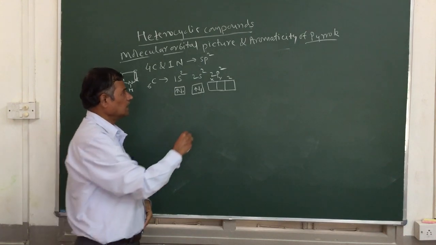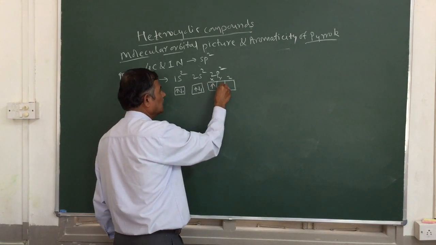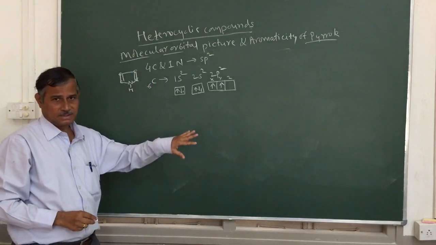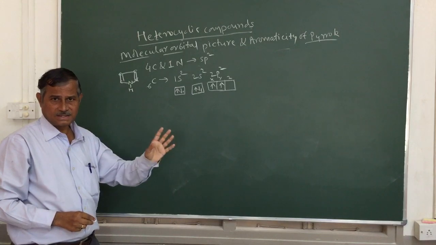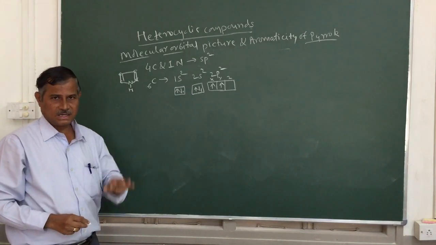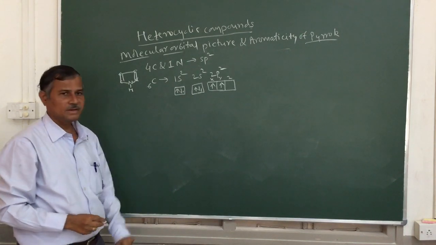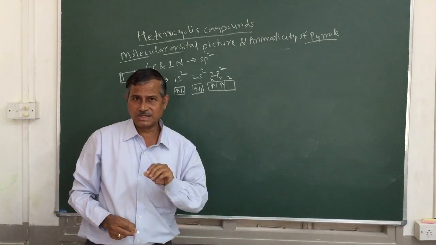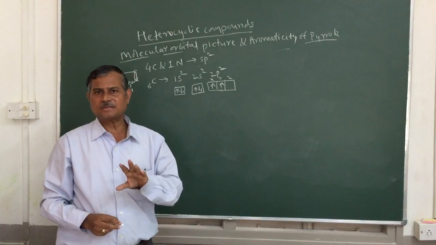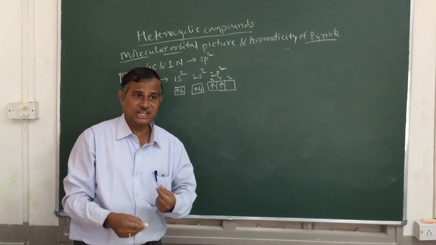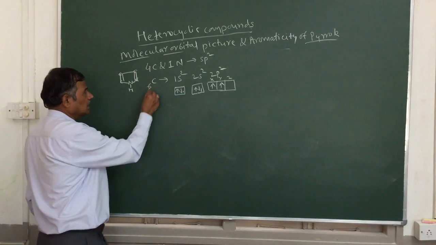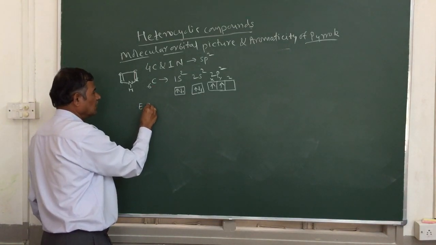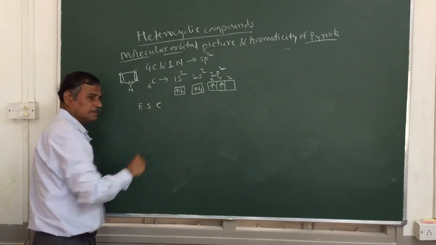Now the 2 electrons mean 1 electron goes to the x orbital and 1 to the y orbital. In p, x and y contain a single electron. So this is the electronic configuration of carbon in the ground state. When you give some energy, or while colliding with each other, the carbon is going to be excited. So this is the excited state electronic configuration of carbon.